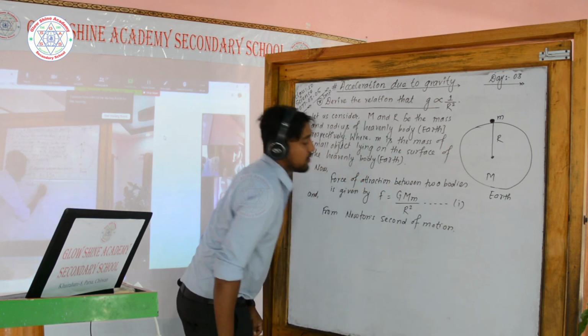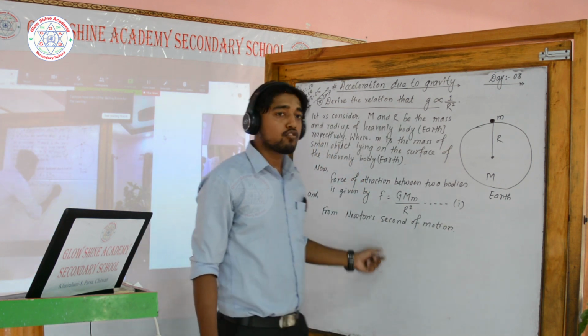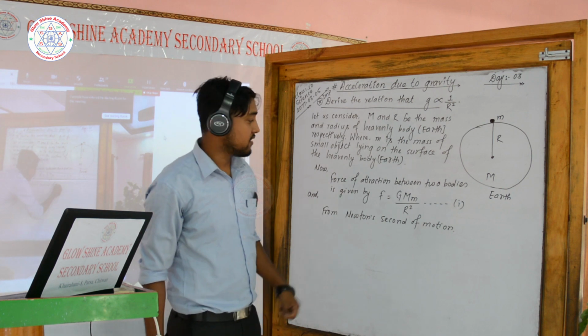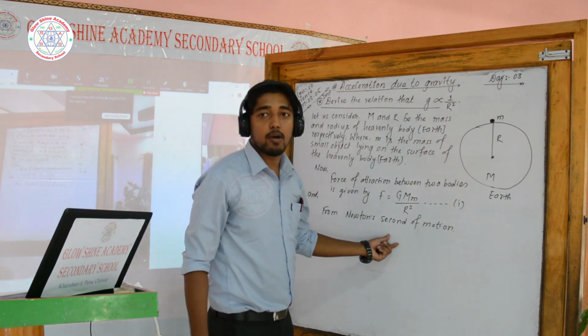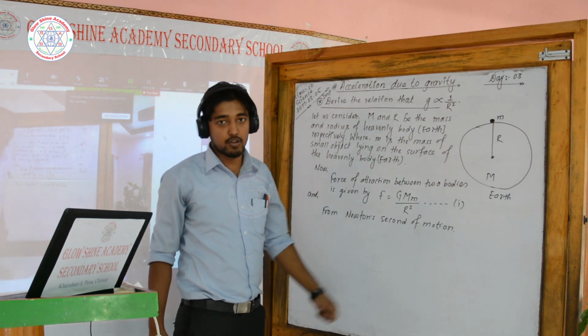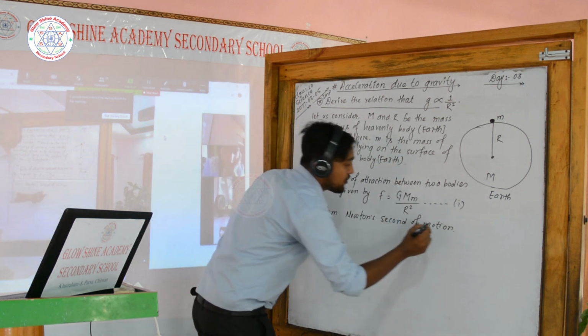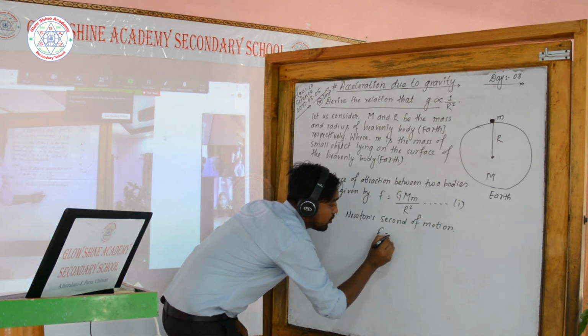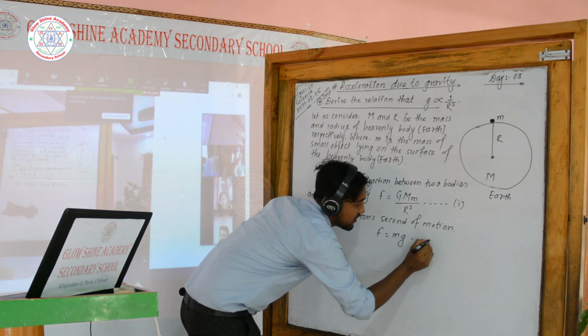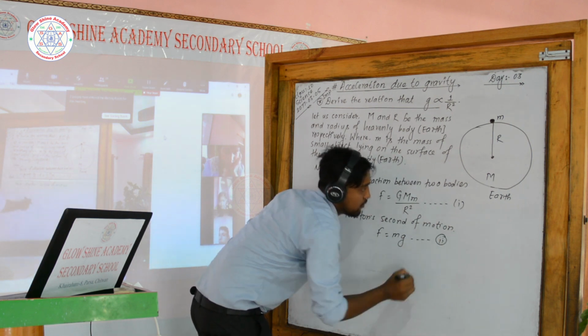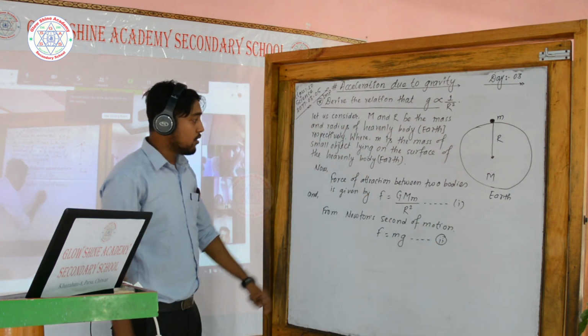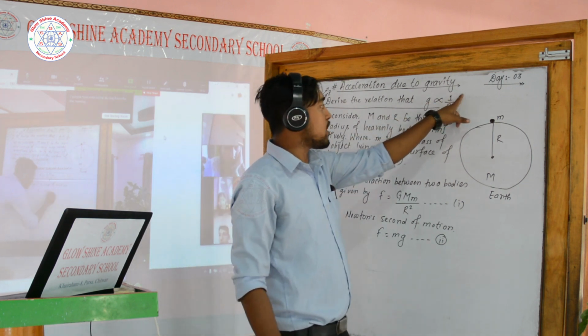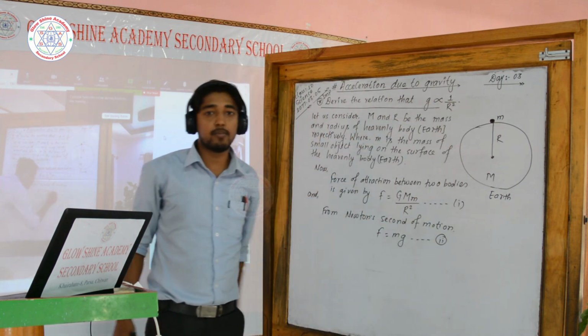From Newton's second law of motion, F equals mg, that is, force is the product of mass and the acceleration due to gravity. So from Newton's second law of motion, what does it give? F equals mg. This is equation I. Now solve this equation. We need to show that g is inversely proportional to 1 by R square. Now solve these two given equations.